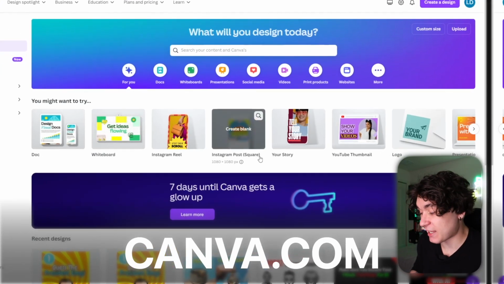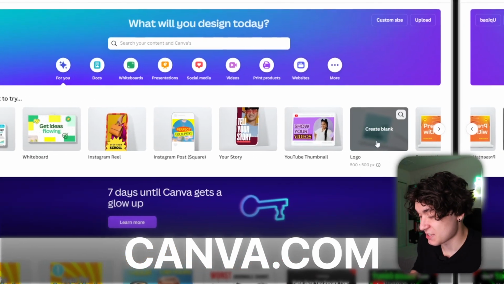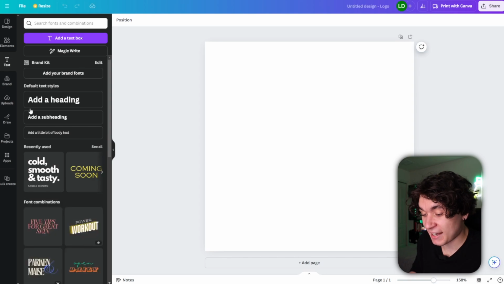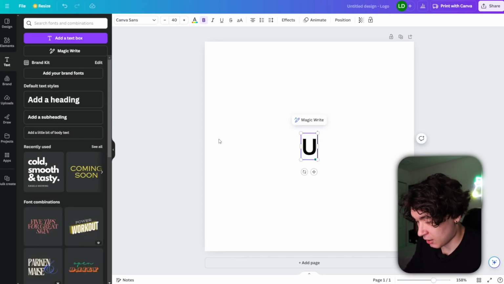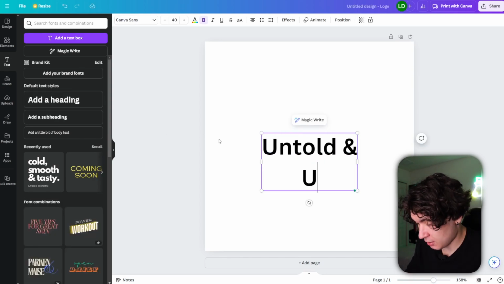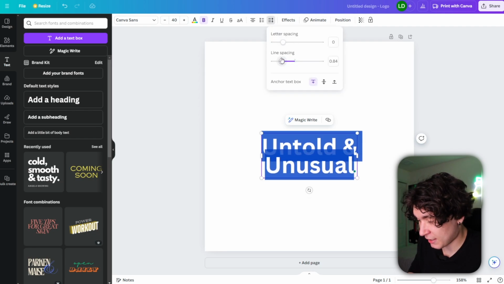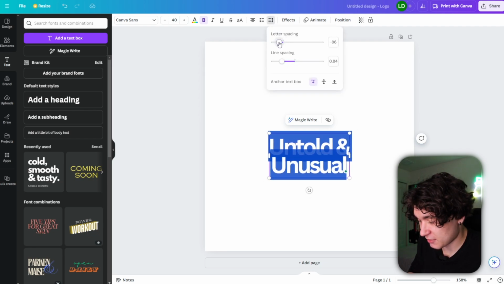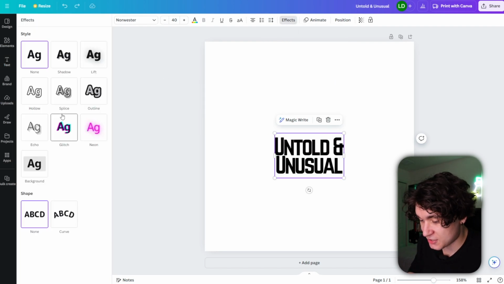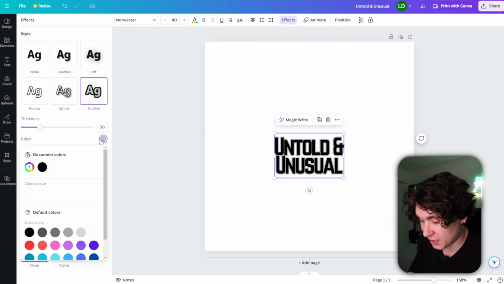Next, I'm gonna switch over to Canva, and I'm gonna press on this right here, which says logo. I'm gonna go over the text and add a heading and type in Untold and Unusual. And I'm gonna stylize this text, like making it more compact, as well as changing up the font. There we go. And I'm also going to add some outline to that as well. Just a quick white outline, just like that.